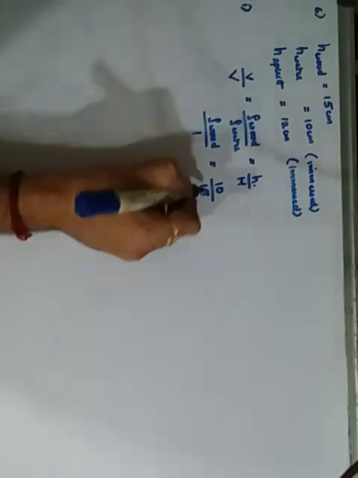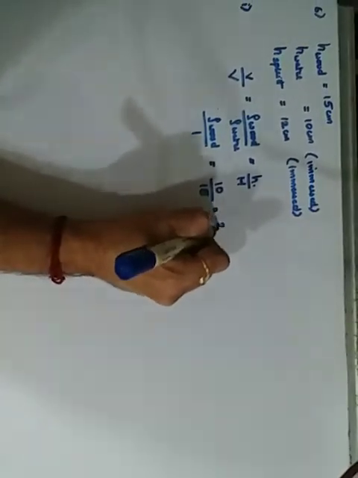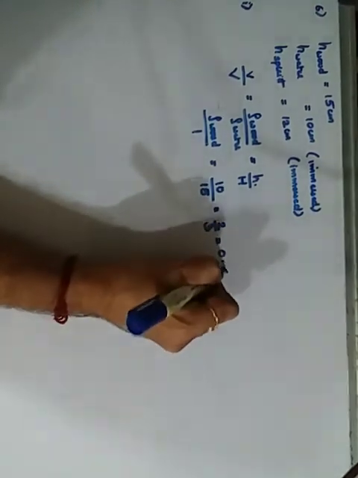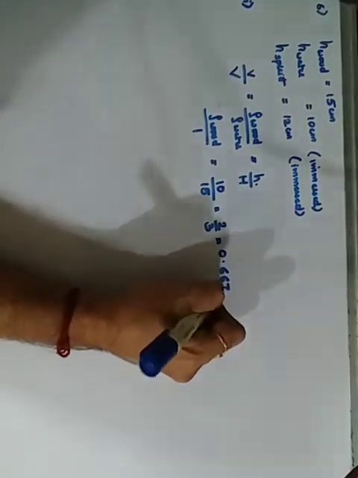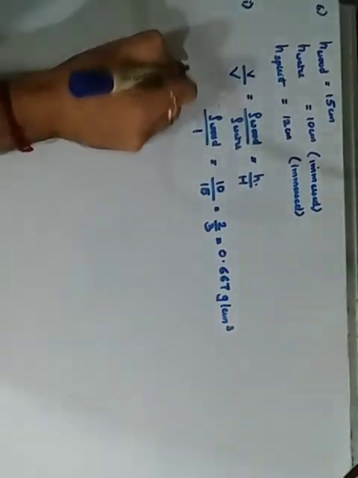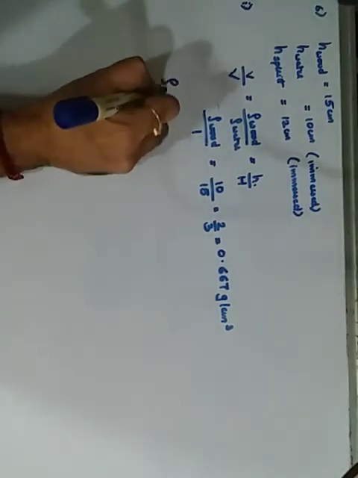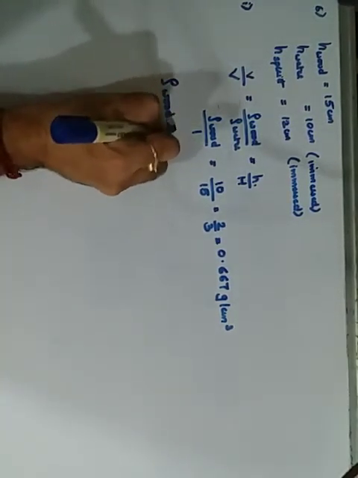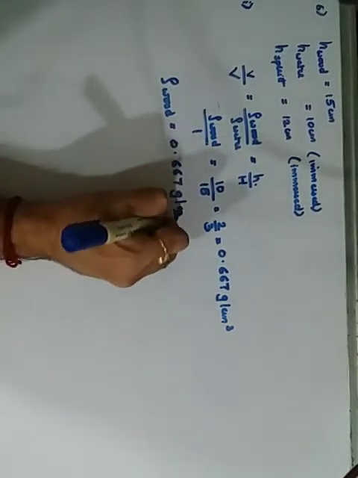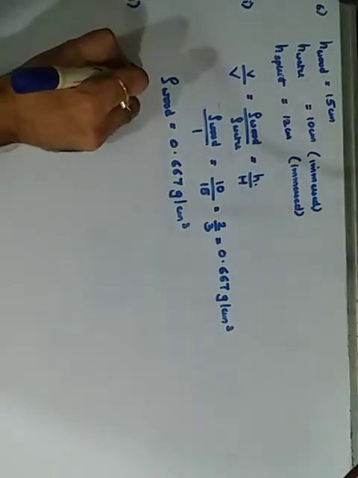If I cancel, five 2s and five 3s, 3 6s are 18, that is 0.6666, say 0.667 grams per centimeter cube. So this is the density of the wood: 0.667 grams per centimeter cube. Same way, the second part again.